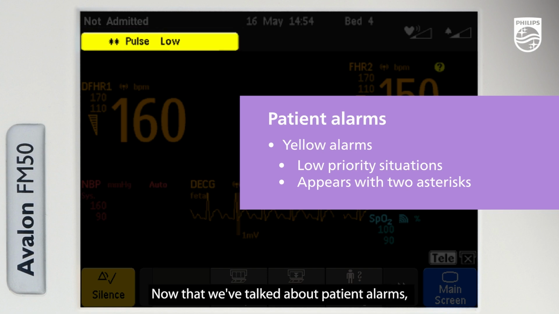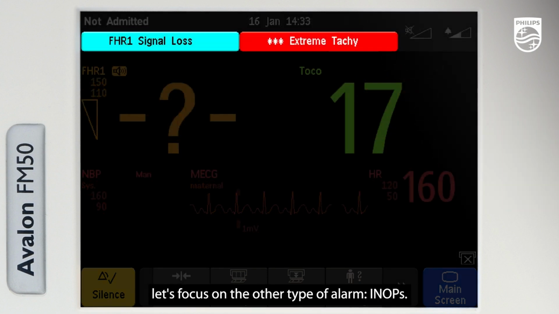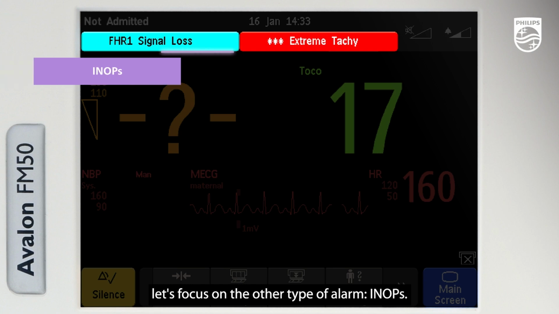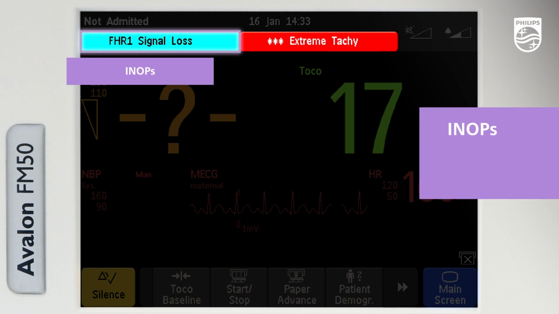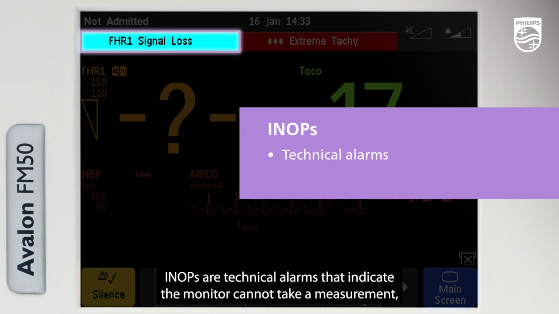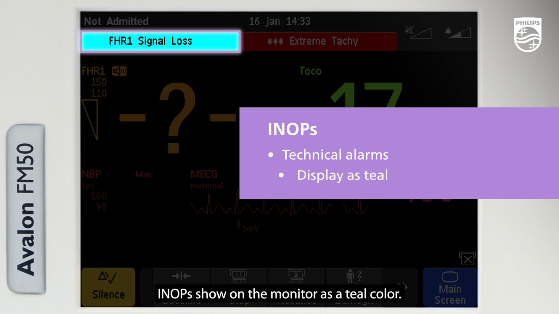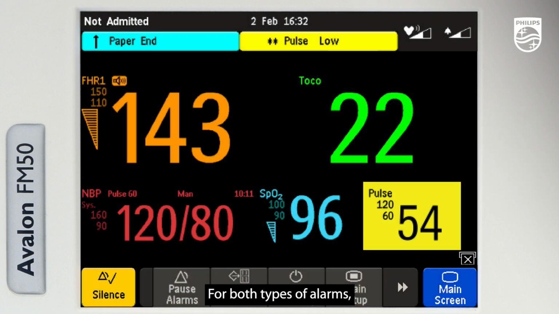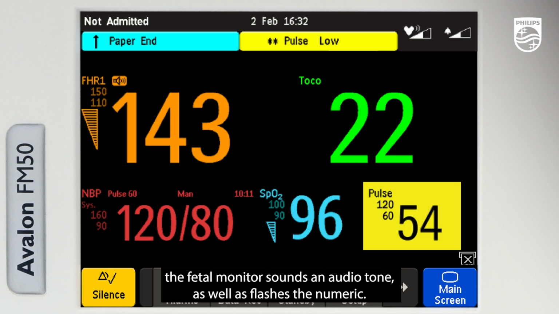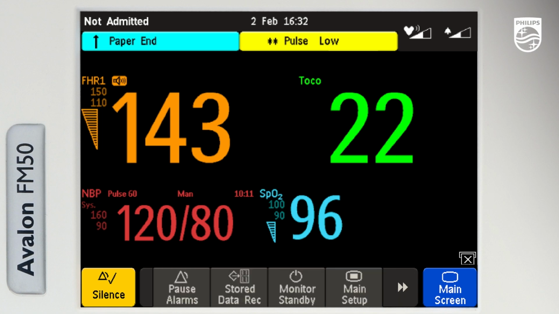Now that we've talked about patient alarms, let's focus on the other type of alarm: in-ops. In-ops are technical alarms that indicate the monitor cannot take a measurement and therefore cannot detect critical conditions reliably. In-ops show on the monitor as a teal color. For both types of alarms, the fetal monitor sounds an audio tone as well as flashes the numeric.